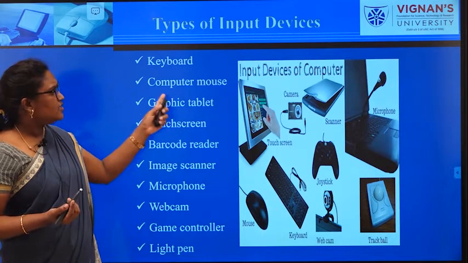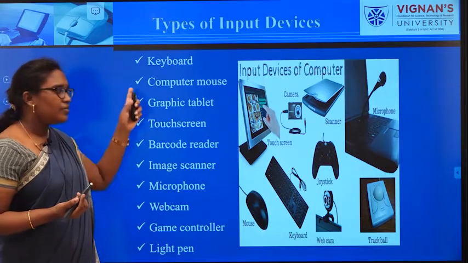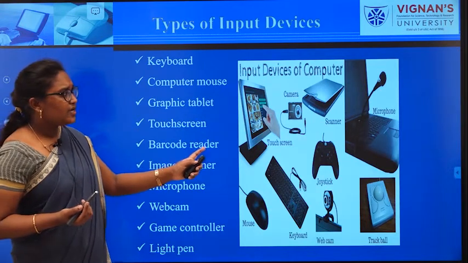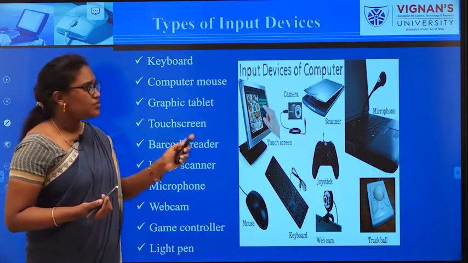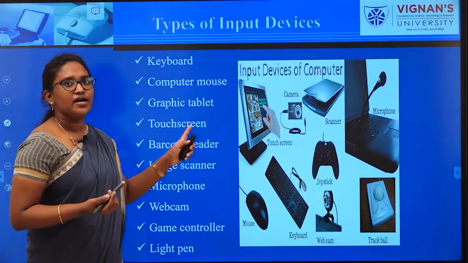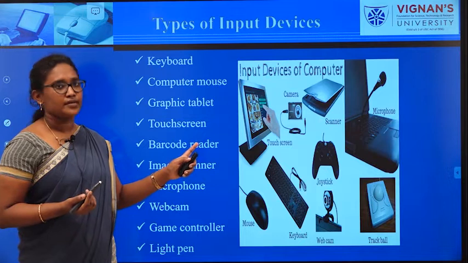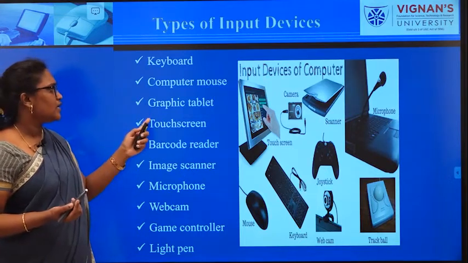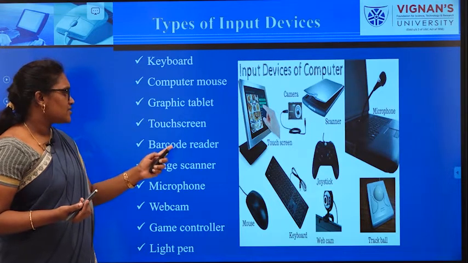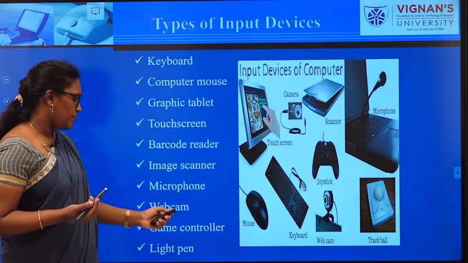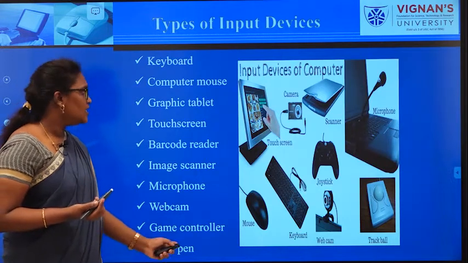On this screen you can see a number of input devices. I will give 1 second, you can have a glance. Almost all the input devices are known to you, right? First one, keyboard, mouse, graphic tablet, touch screen, barcode reader, image scanner, microphone, webcam, game controller, light pen.